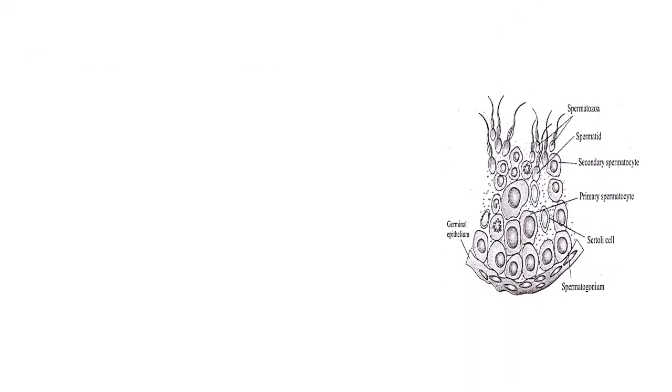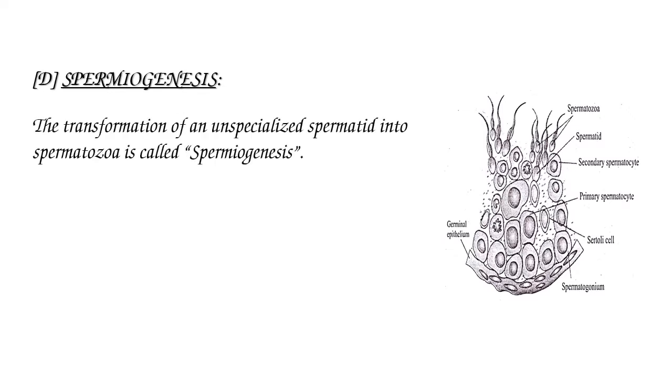The fourth stage of spermatogenesis is spermiogenesis. What is meant by spermiogenesis? The transformation of an unspecialized spermatid into spermatozoa is called spermiogenesis. Already we knew that secondary spermatocyte undergoes second meiosis division to form four haploid spermatids.